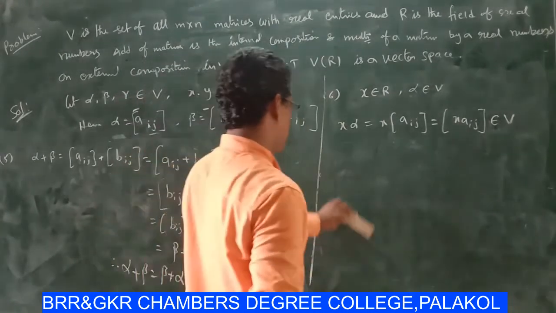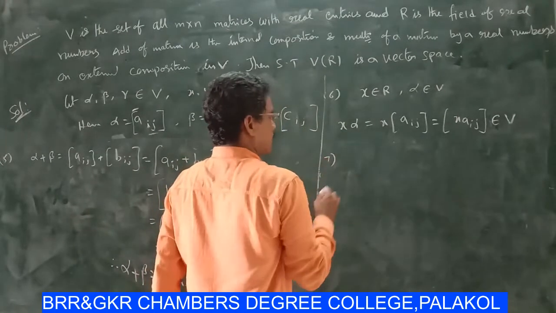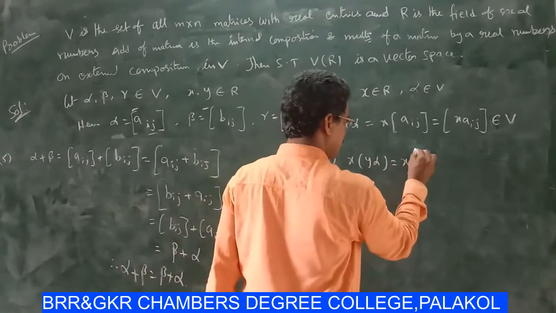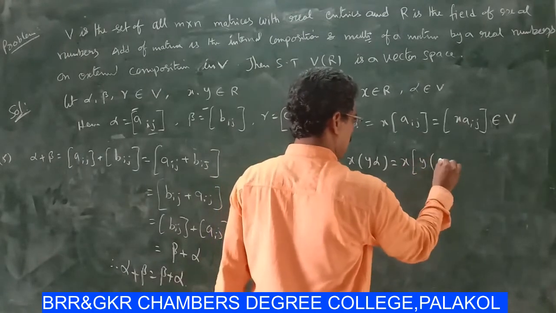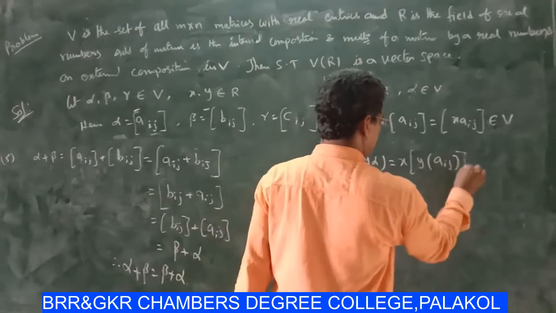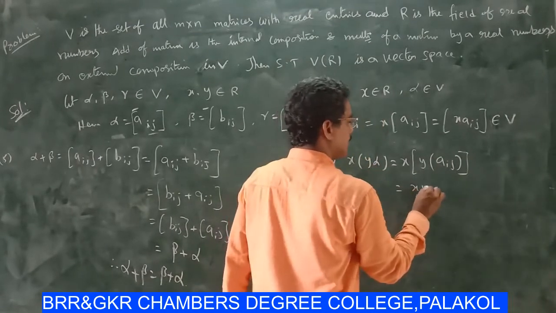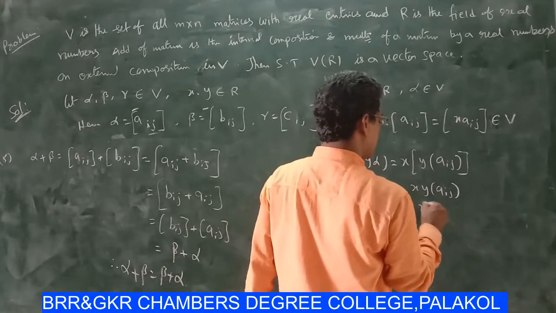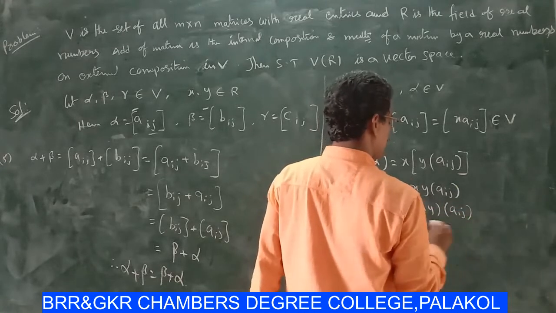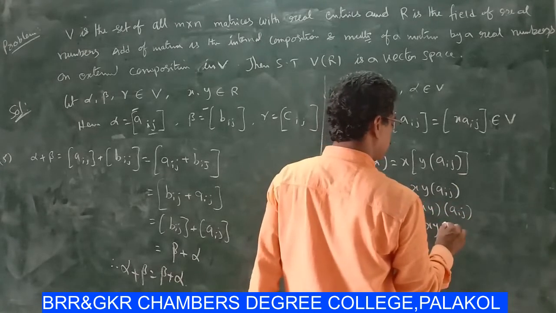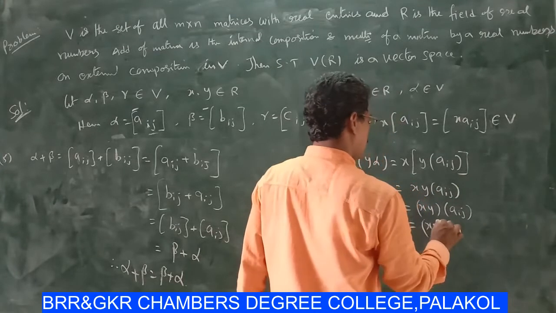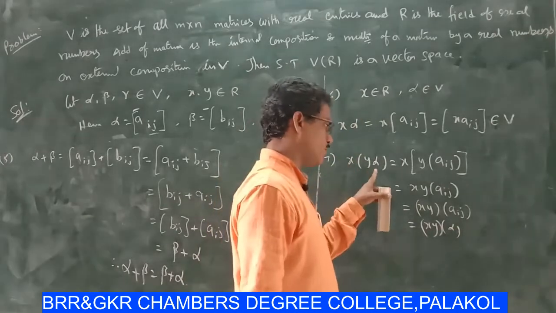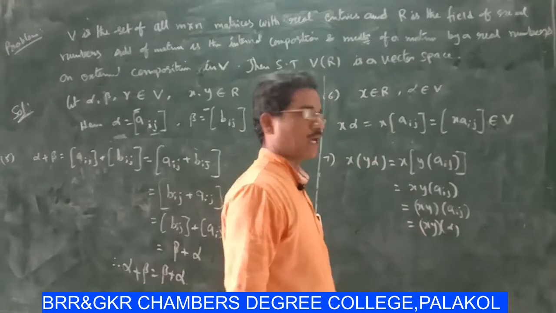Next, seventh one is x into y alpha equal to x into y into alpha means Aij, that is xy into Aij, which is xy into alpha. That is called x into y alpha equal to xy into alpha.